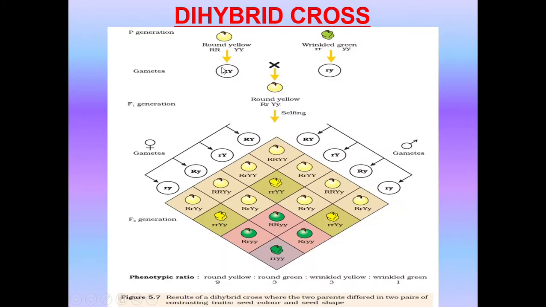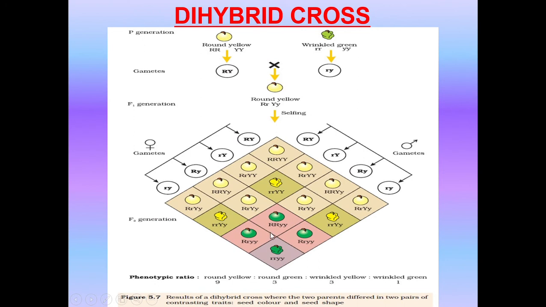Okay. Now let us look into dihybrid cross. Here you are seeing that two characters are being taken up, round and yellow. Round is a shape and yellow is a color, and wrinkled green. Round yellow is double dominant here, it is homozygous for that, and wrinkled green is double recessive here, and these are the gametes. You have to take a grid like this, which is called Punnett square. This has been explained to you already. So these are the genotypes here, the male genotypes and the female genotypes. You have the 16 progeny coming up here.